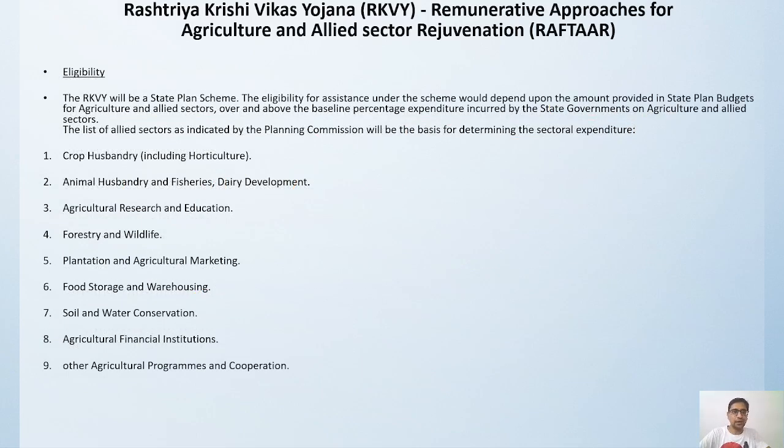So now, what is the eligibility requirement for this whole program? If we go by the eligibility, it will be a state plan scheme. Okay, so any eligibility for assistance under this scheme will depend on the amount provided in the state plan budget for agriculture and allied sector.